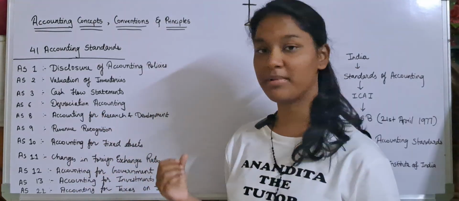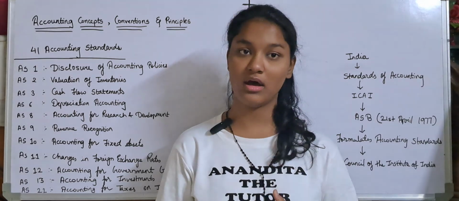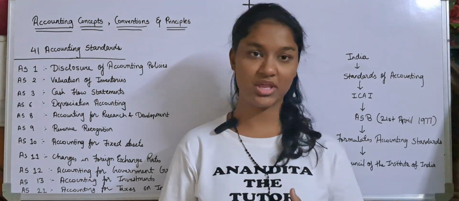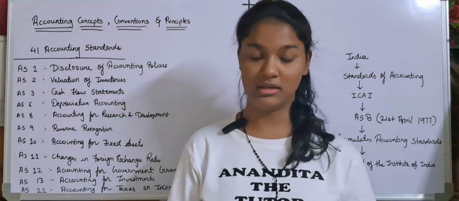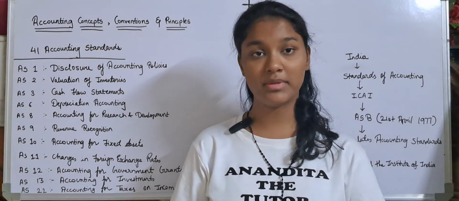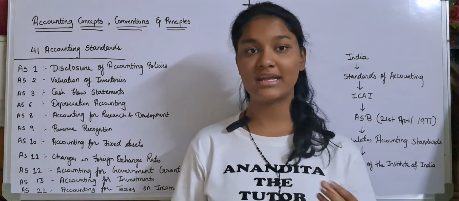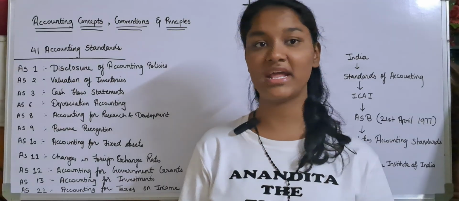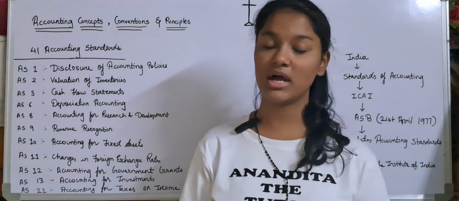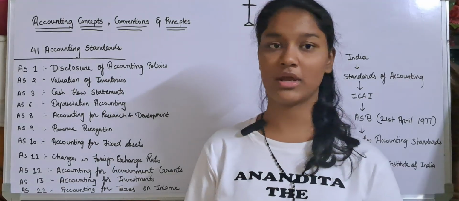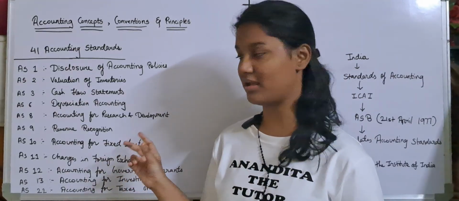AS6 describes depreciation accounting. Now what is depreciation? Now for example, say you have an asset, for example machinery. So machinery, whatever condition you had bought it in, will the condition of the machinery be the same today? No, right? Okay, so at that time it was giving you production of 10,000 units, but today it gives you only production of 8,000 units. So 2,000 units is depreciation. So how to record this depreciation, that we are learning in this AS6.